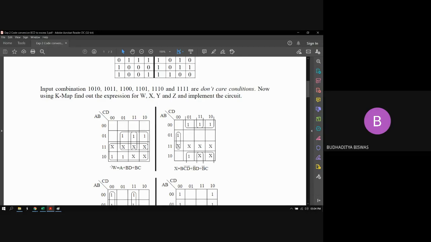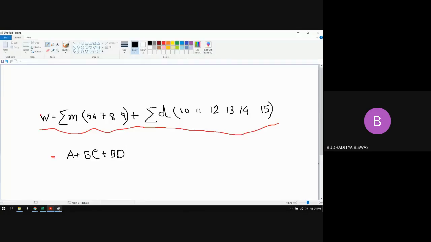Now please wait for your friends so that everybody completes their work. Yes, A plus BC plus BD, very good. This is actually the correct answer, I just checked this one. So please wait for your friends. When everybody has completed the K-map simplification, we'll proceed further. Once you have completed your K-map, please inform me. Then I will proceed to the other variables.